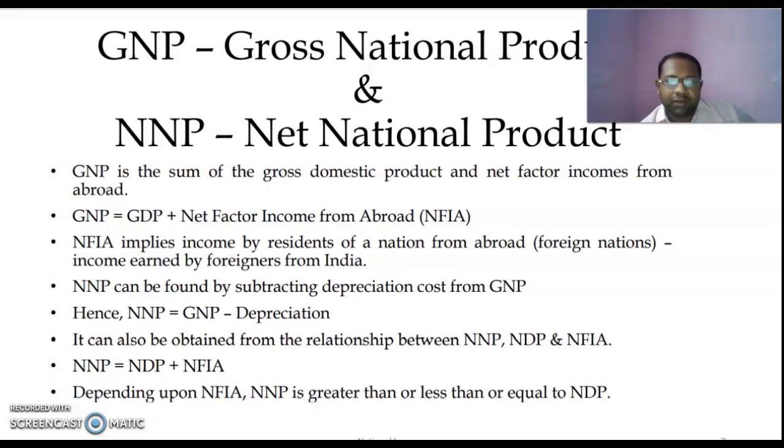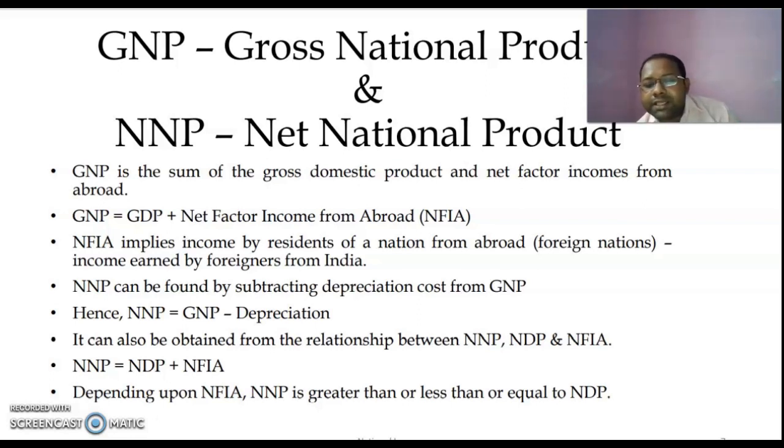Now what is net factor income from abroad? Suppose we take the example of India. For India, net factor income from abroad would imply the income earned by Indian residents from a foreign nation by taking part in economic and productive activities, minus income earned by foreigners by taking part in economic activities in India. So net factor income from abroad could be positive or negative.